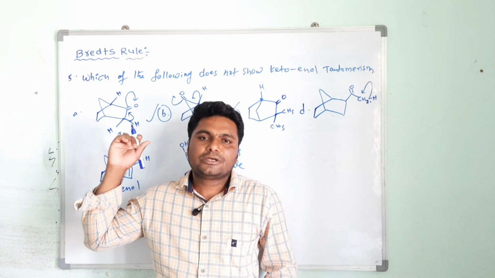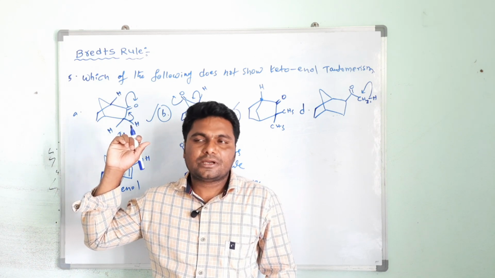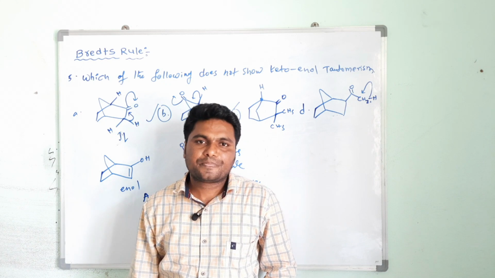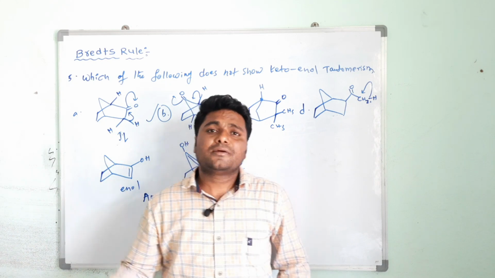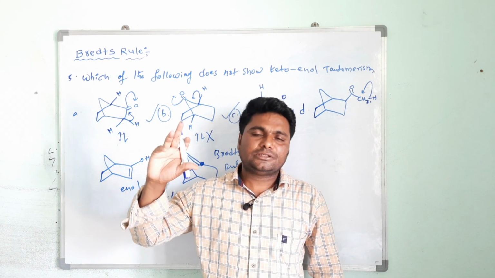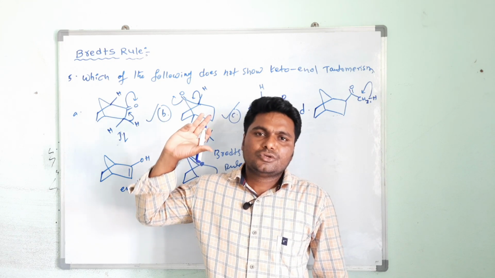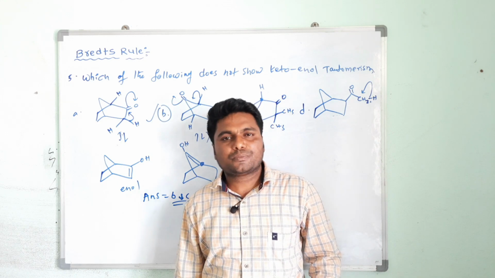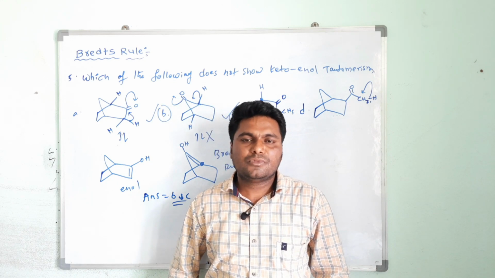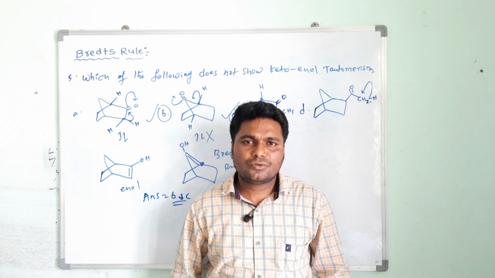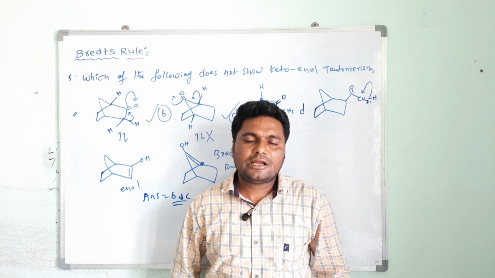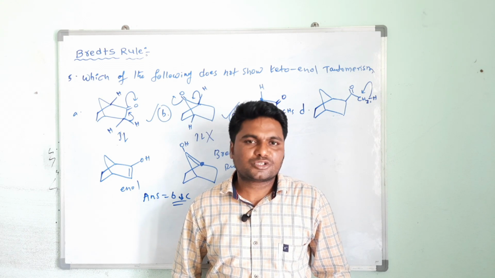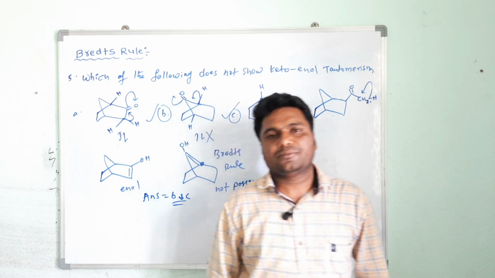keto-enol tautomerization and stability of carbocation. Okay. So this is Bredt's rule. Once again I am telling you the definition of Bredt's rule. The formation of a carbocation, carbon free radical and pi bond is not possible at a bridgehead carbon atom due to angle strain, and sp2 hybridization is not possible at a bridgehead carbon atom.